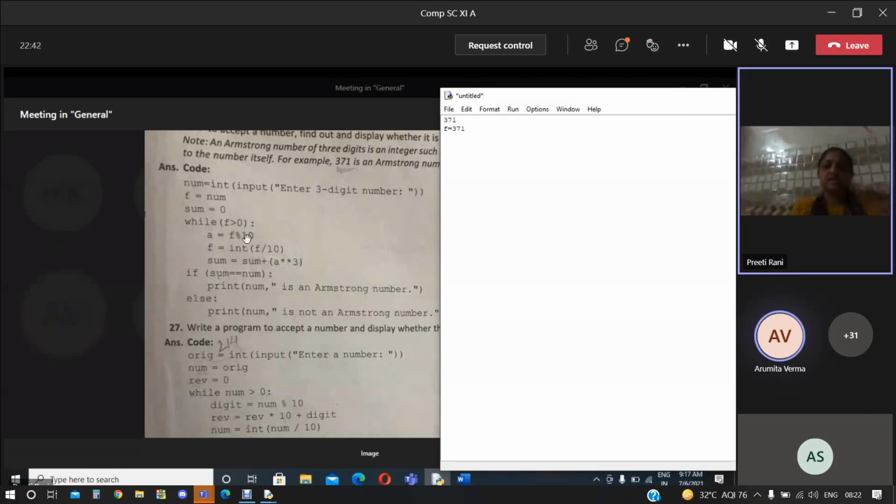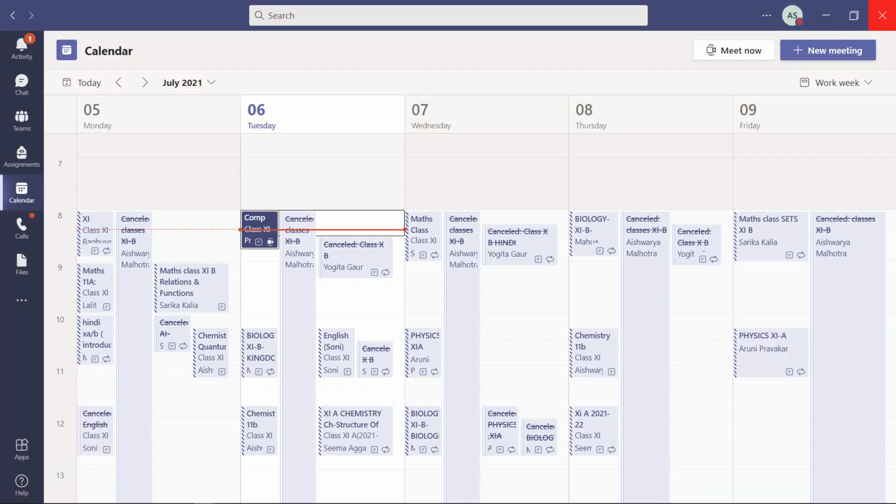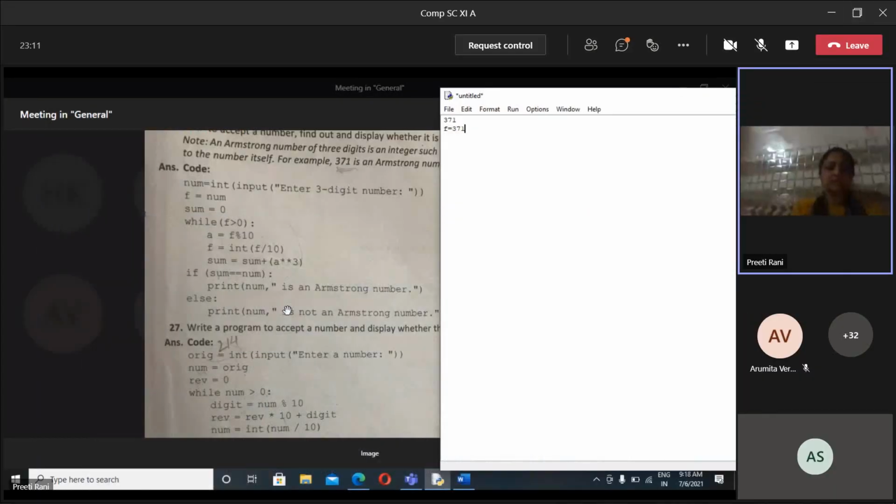371 is greater than 0, yes, it is greater than 0. Okay, if we are taking the 3-digit number there, then what will happen? F is greater than 0. Yes, f is greater than 0.